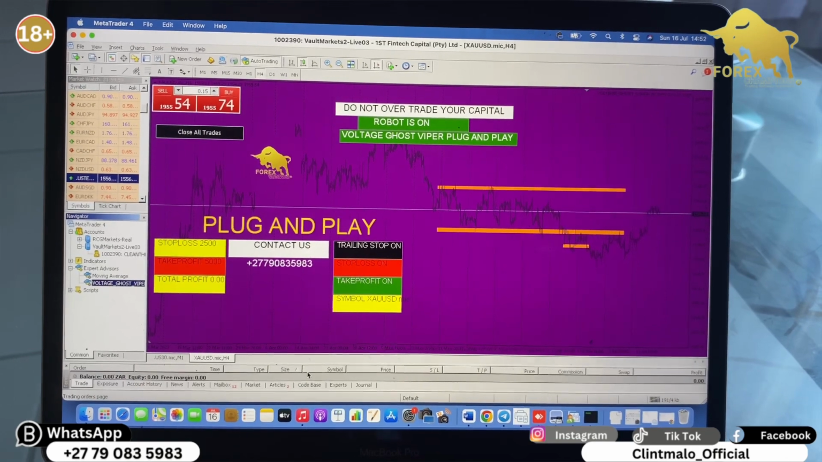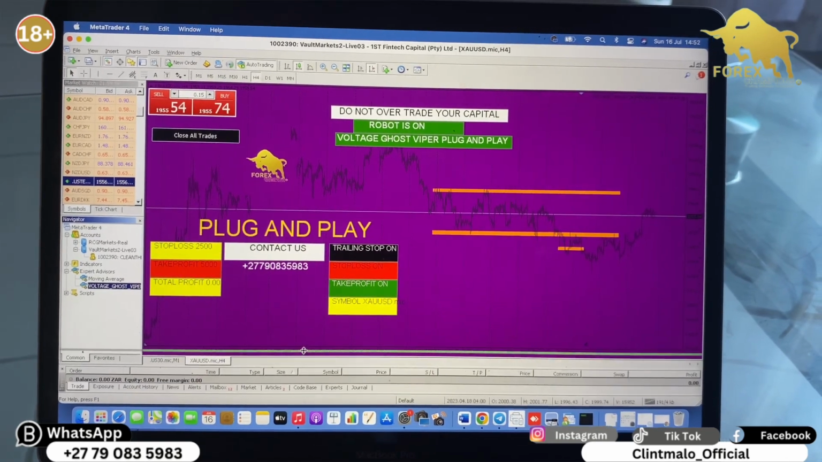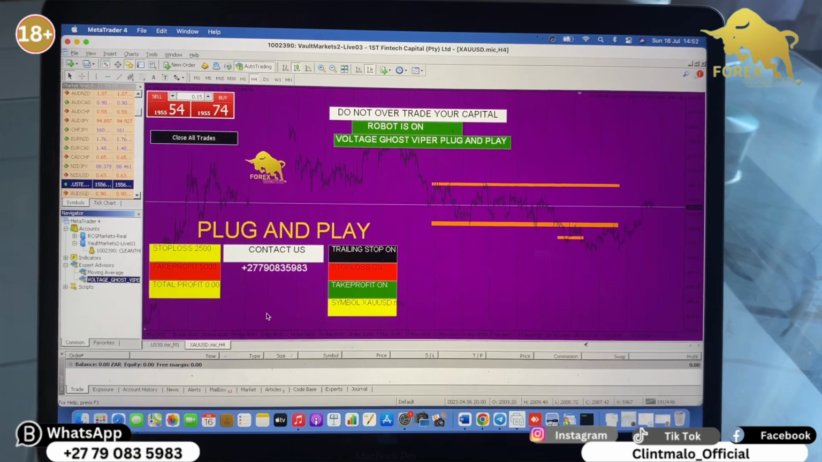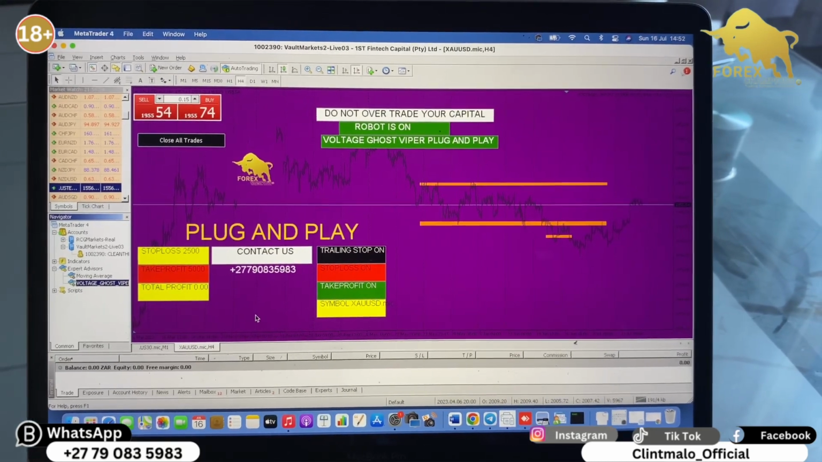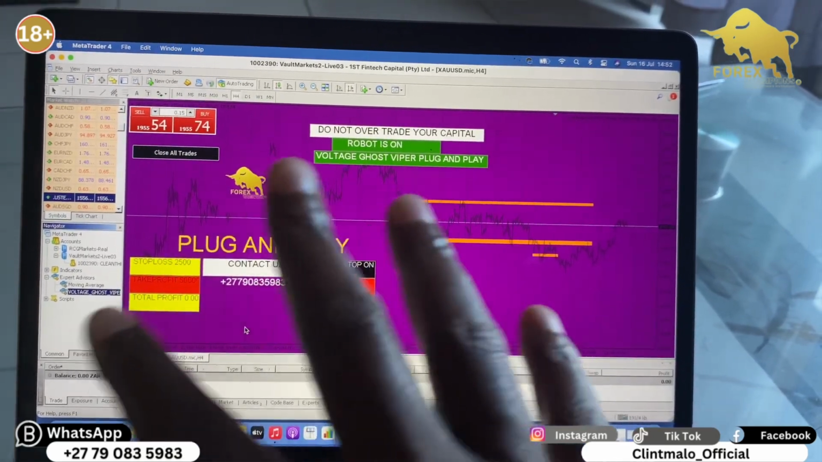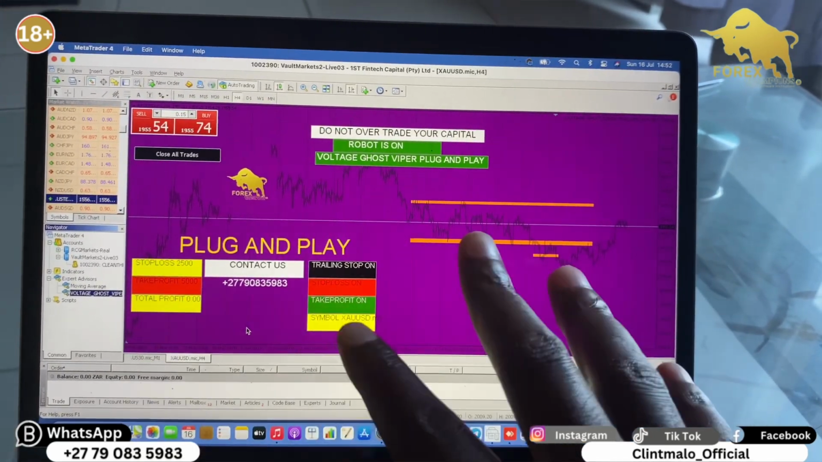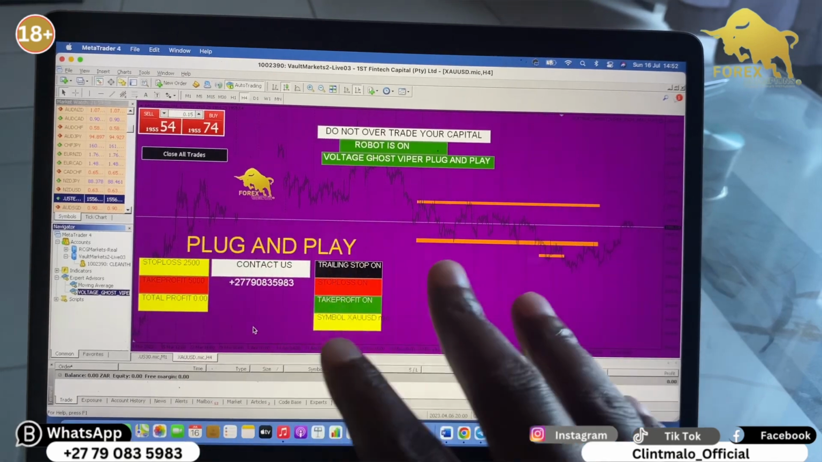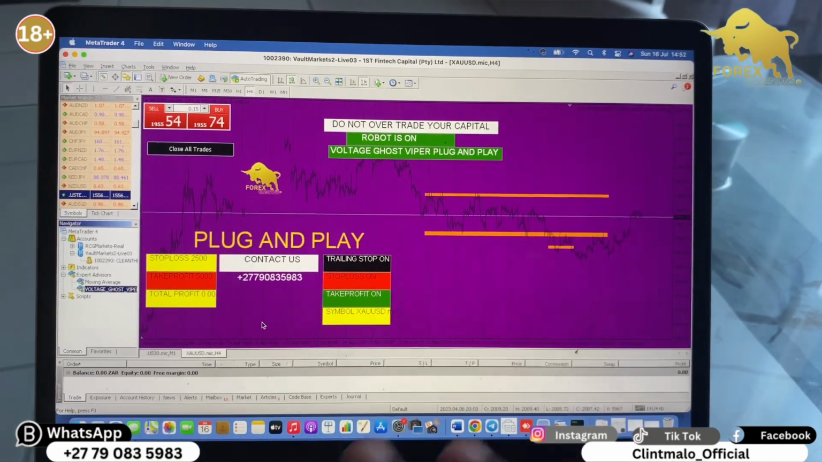So this account is on 0, it's not funded. So we're going to wait for Monday. We fund our accounts, we start trading. As you can see, everybody, the Voltage is plug and play. It's live, it's on, it's working, it's just ready to start making money for you.